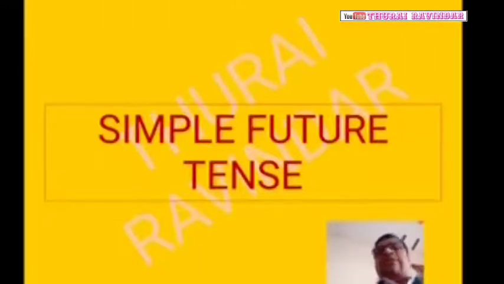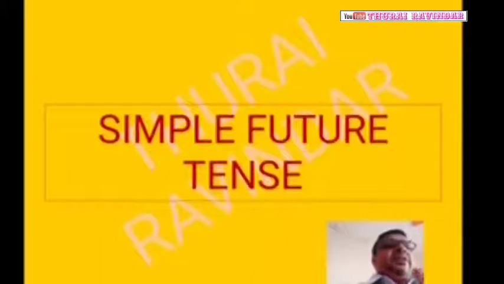Okay, now let us discuss what are the keywords, how we actually use this one. So in American language they use will instead of using shall even for the subject I and we.